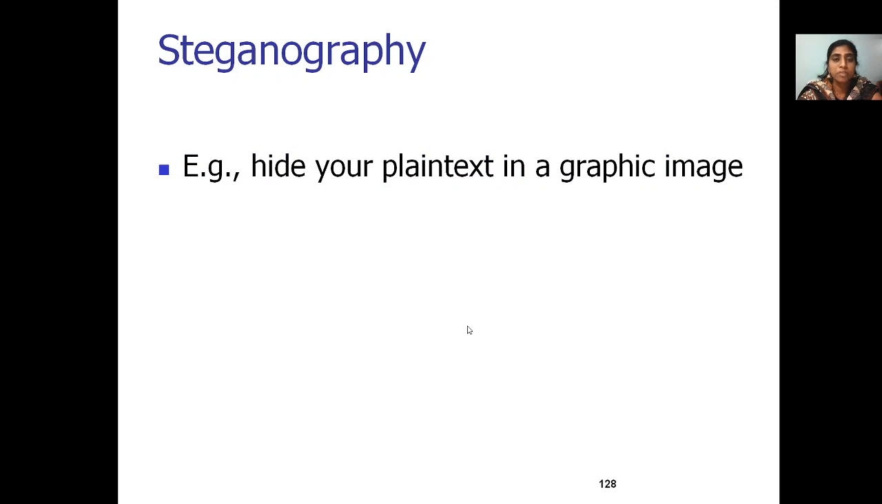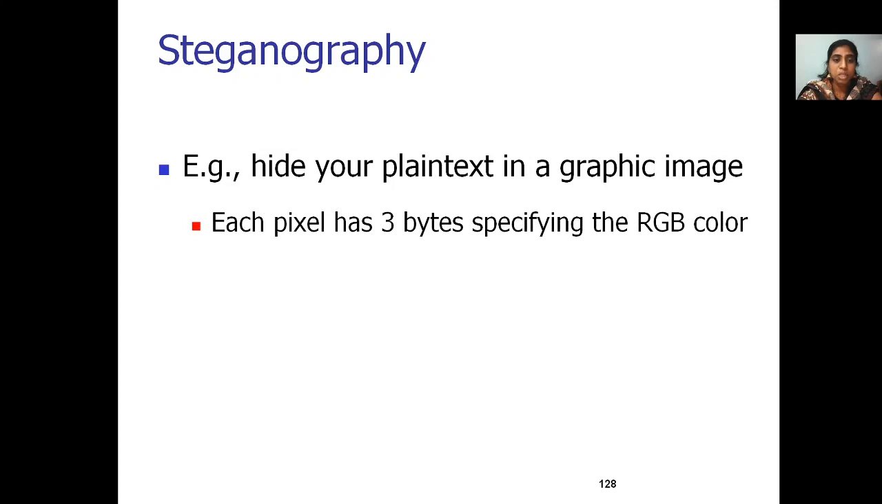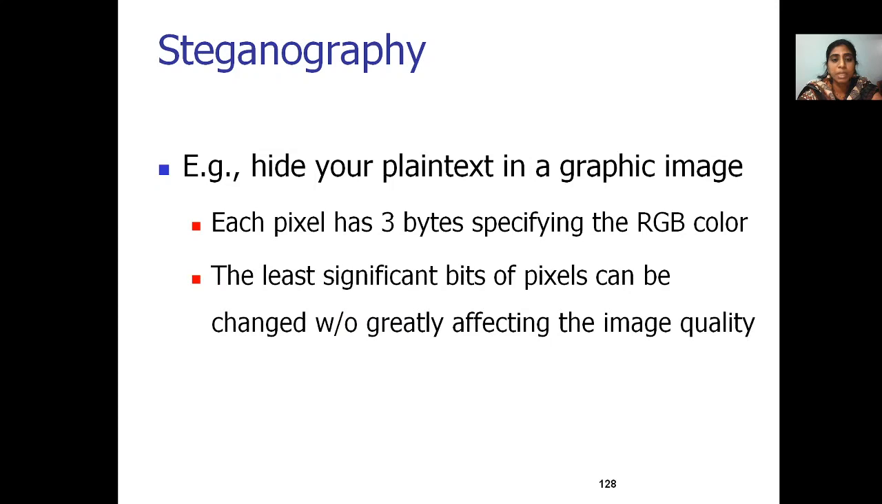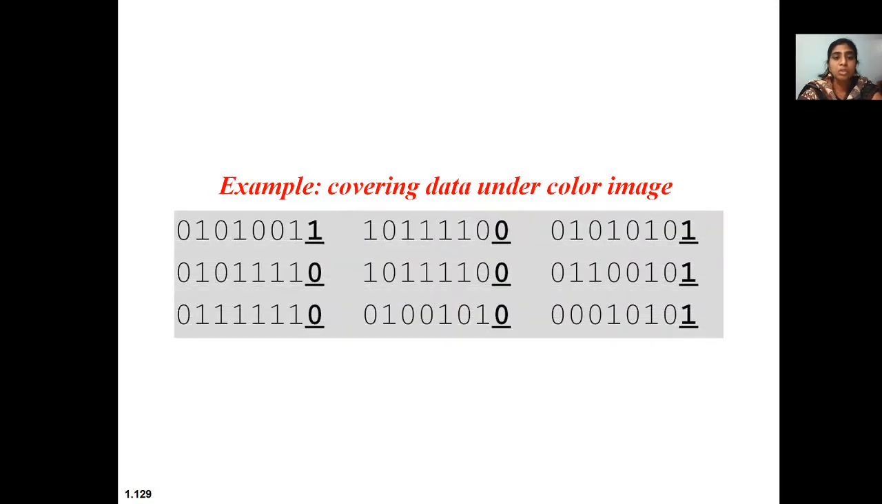So steganography is nothing but hiding the plain text in the graphic image. Each pixel has 3 bytes specifying the RGB color, and the least significant bits of a pixel can be changed without affecting the image quality. So you can hide the message using the LSBs. So covering data under the color image, you can also cover them by writing the binary values with ones and zeros.